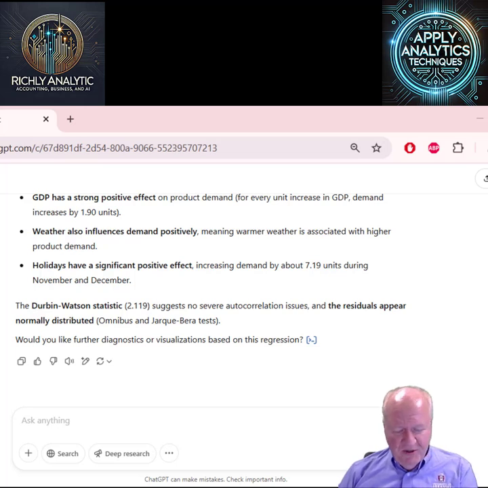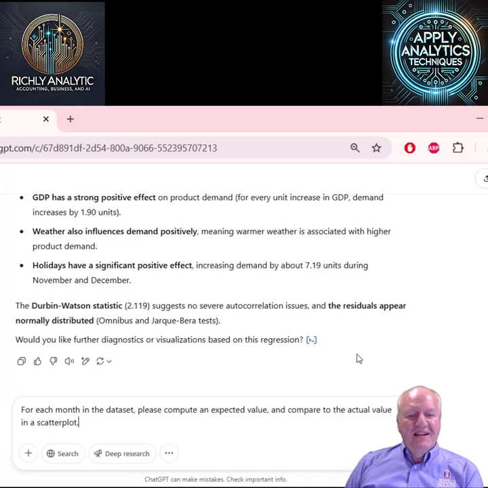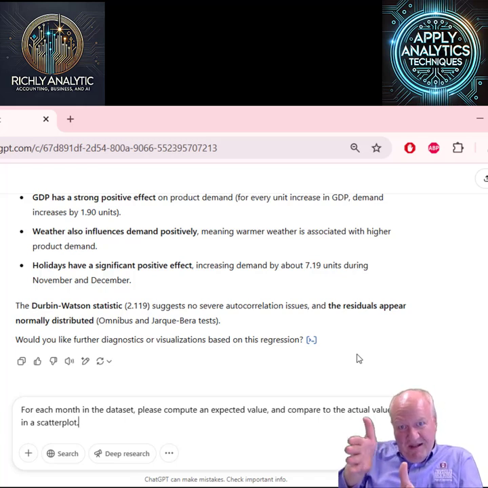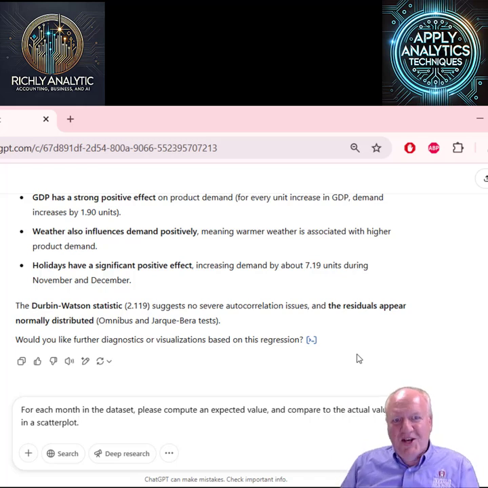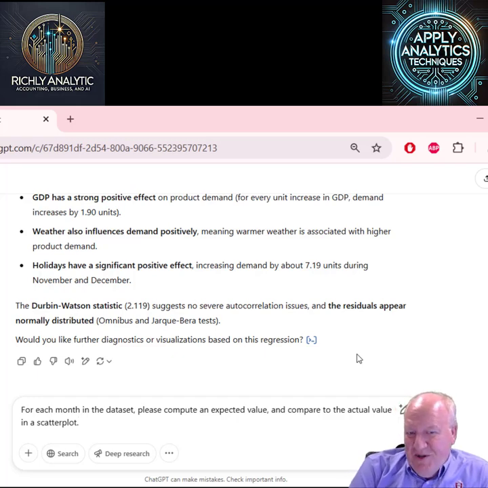Now what we're going to do is say, there is actual and there is predicted. Actual is what was actual demand, and predicted is based on this regression and the various levels of GDP, weather, and whether it's a holiday or not, it's going to come up with an expectation. The question is, did we do a very good job?